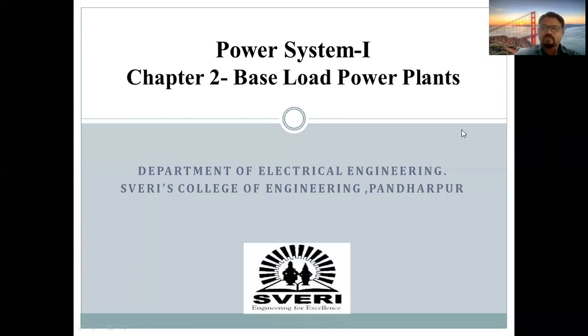Okay, so in this chapter, that is nothing but the base load power plant. We are going to study different base load power plants which are required for the generation of the electricity. Okay, now see this chapter. As far as this chapter is concerned, this chapter is somewhat like what I can say.